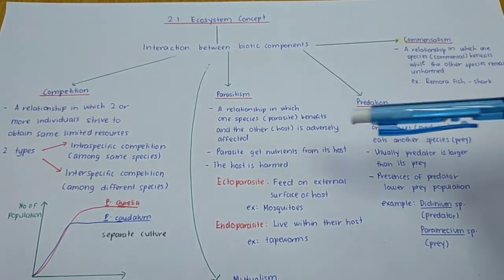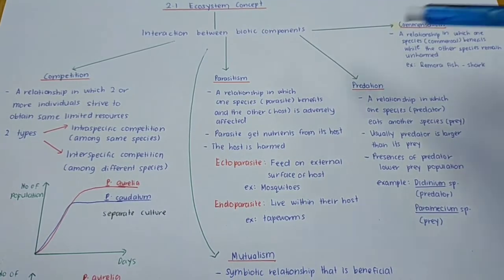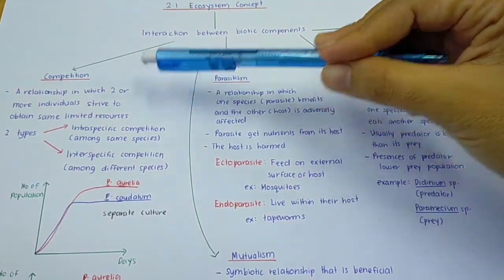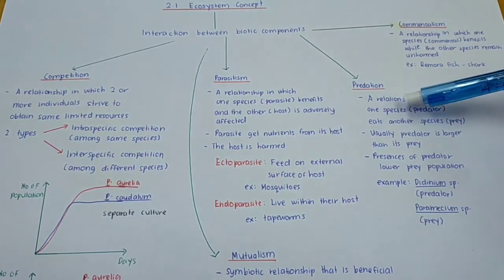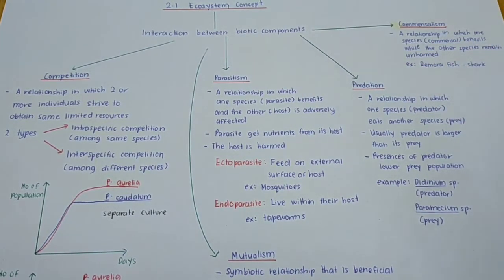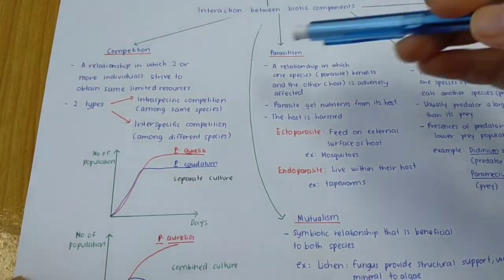It will be classified into 5 interactions. Here you can see there are 5 interactions. The first one we call competition, and then mutualism, parasitism, predation, and another one, commensalism. So we look at them one by one. Firstly, we look at competition. So what is competition?